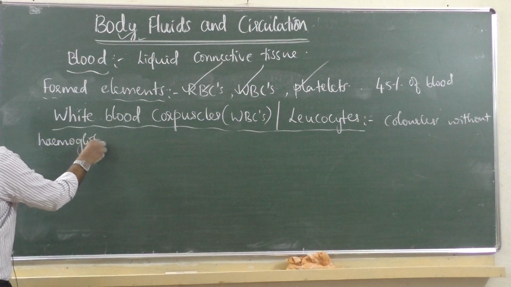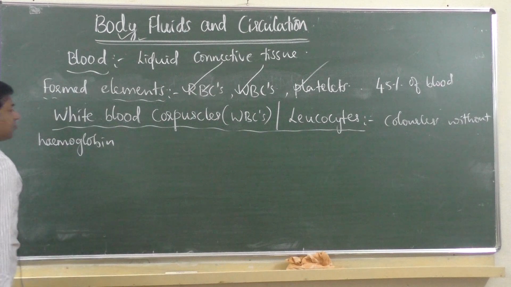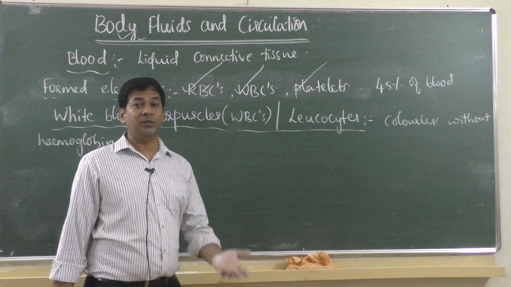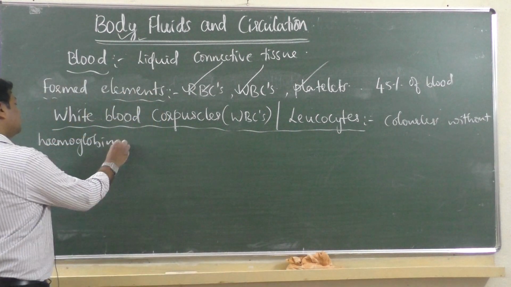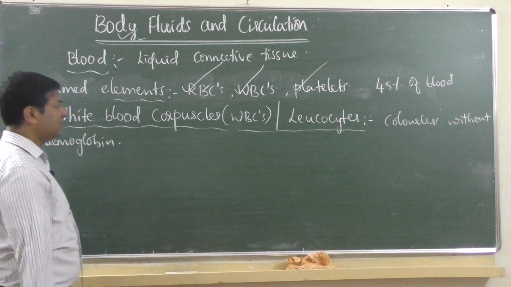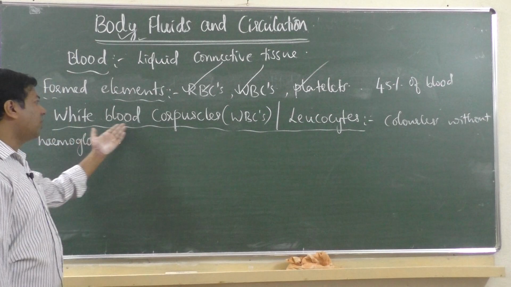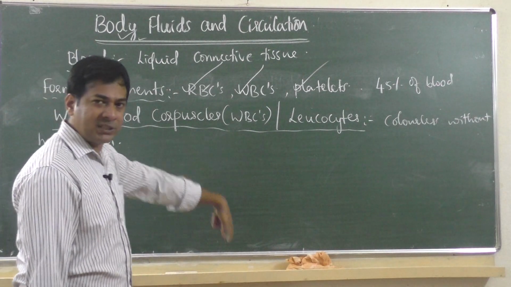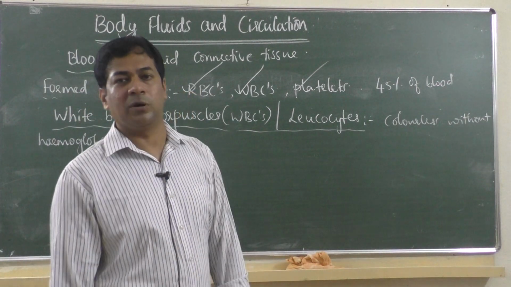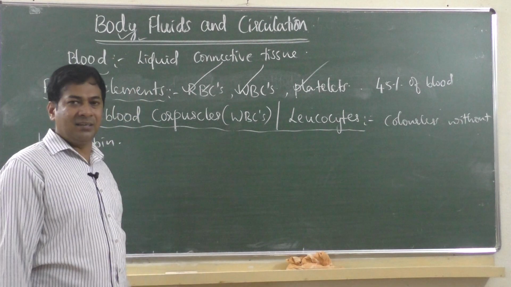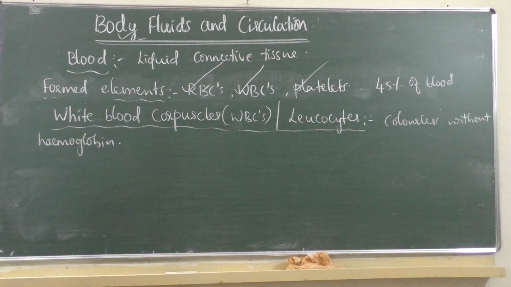White blood corpuscles function as the defense mechanism of the body, giving immunity to the body. So they don't contain a red color pigment. That's why they are colorless, and that's why we call them white blood corpuscles. If hemoglobin is present, then it should be called a red blood corpuscle. They are not red in color. They are colorless without a red pigment, and usually they are present in relatively lesser number compared to RBC.